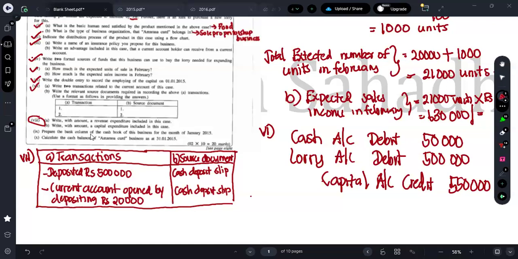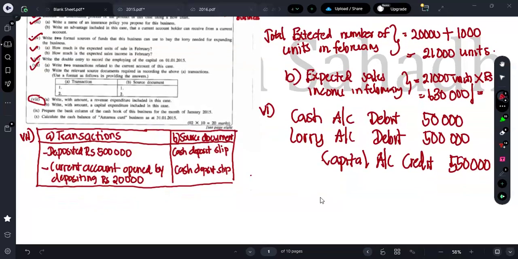Next one is: prepare the bank column of the cash book of the business for the month of January 2015. Now here they are asking for the bank column, prepare the bank column of the cash book, right? So you can just prepare the bank account. I'll open a T account and just do it, guys. So here you can mention it as bank account.